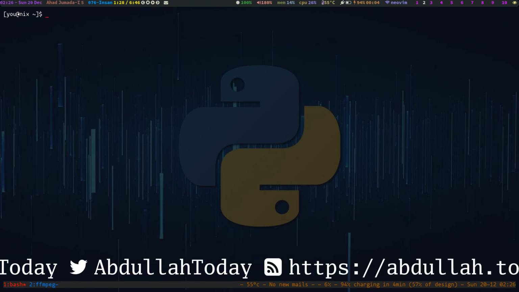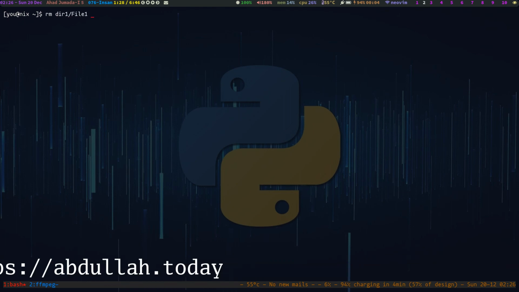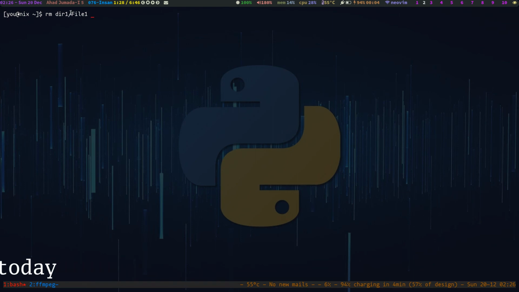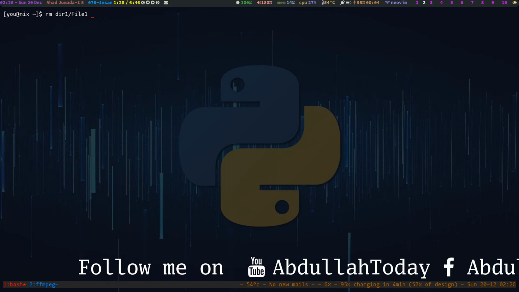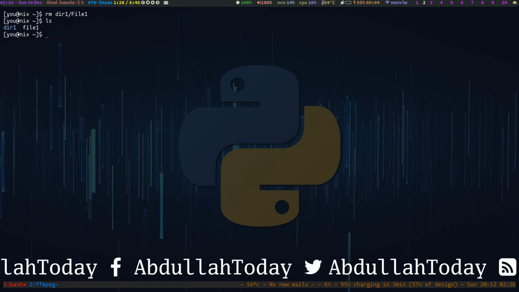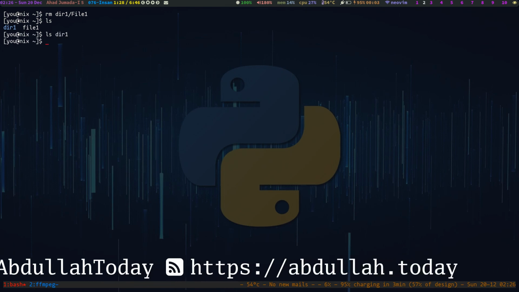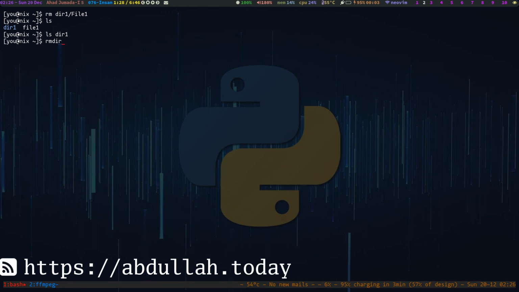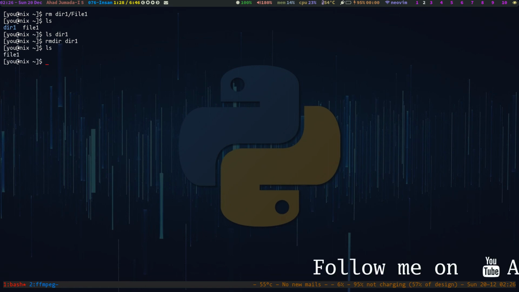So let's delete the file 1 first. First of all, we can delete this file, and then this directory would be empty, like it will not contain any files. Here you can see there is nothing inside this directory. So now the rmdir command will work for this directory. Here you can see that directory is gone now.